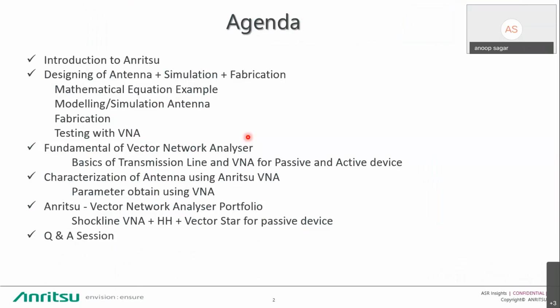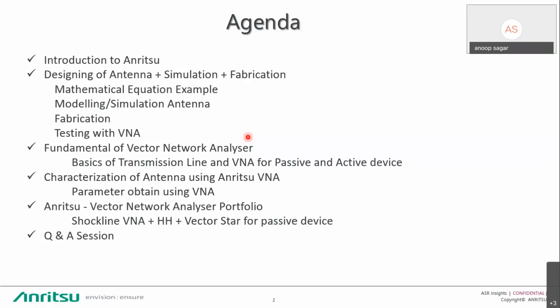Then the second part of the presentation is the fundamentals of vector network analyzer, which covers basics of transmission line, then VNA for passive and active device characterization, then characterization of antenna using Anritsu vector network analyzer. Means what all parameters can be obtained with the help of Anritsu vector network analyzer.